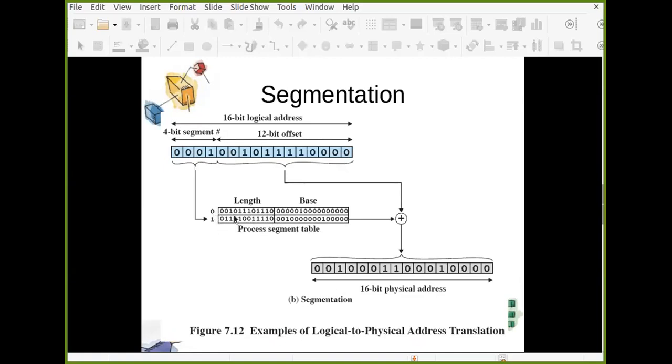Then I will check what the maximum size of this segment is, and it is this. So you need to compare this maximum size of the segment with the offset. Are you crossing that size or not while using this offset? If this offset is less than or equal to this length, then you add this 12-bit offset into this 16-bit starting address, normal binary addition. So this offset is added into this base address, and whatever you get is the actual 16-bit physical address for this logical address. Does this make sense, everyone? Any question?